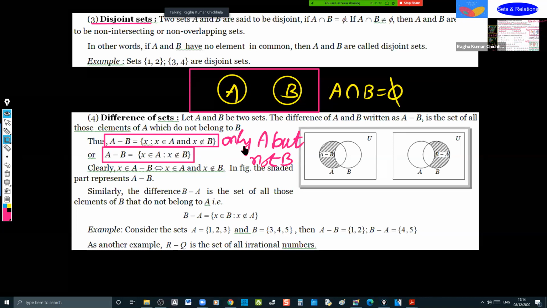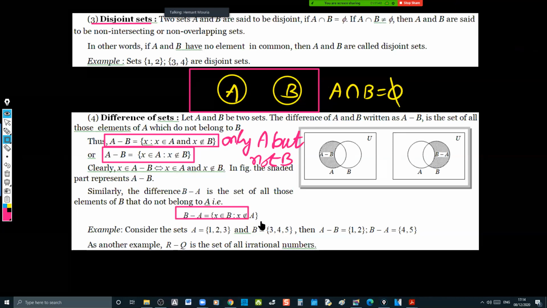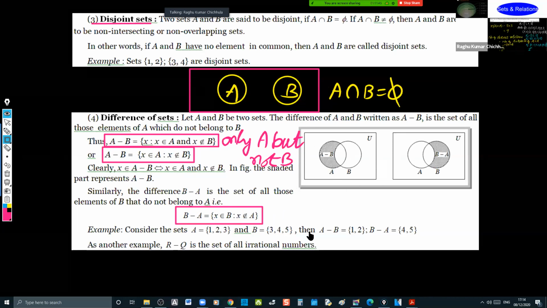Are you there? Both of you respond. Yes, sir. Can you define for me what is B minus A in that case? Only B but not A. That's it. And I can write this as B minus A intersection B. I can write it in this way also.